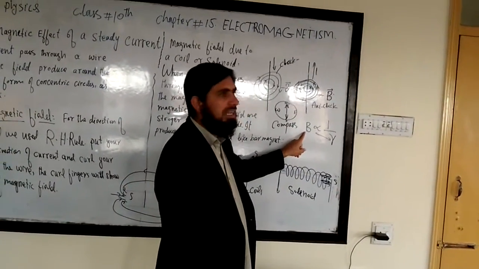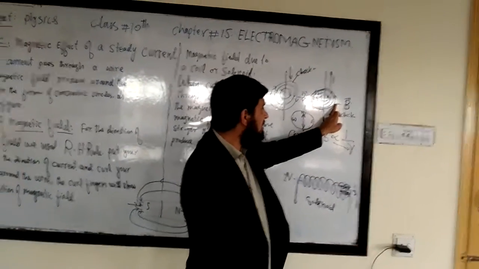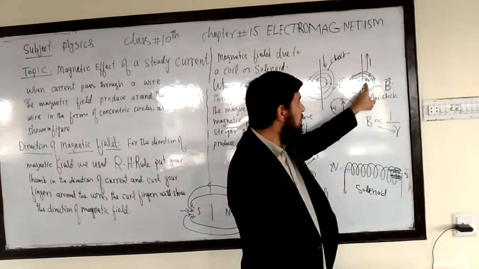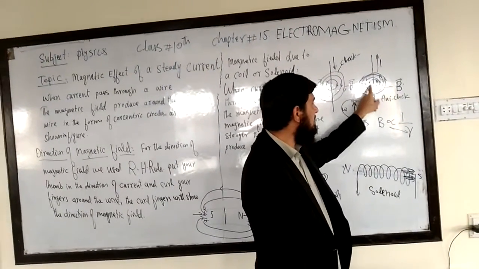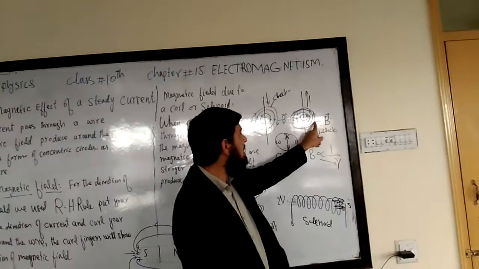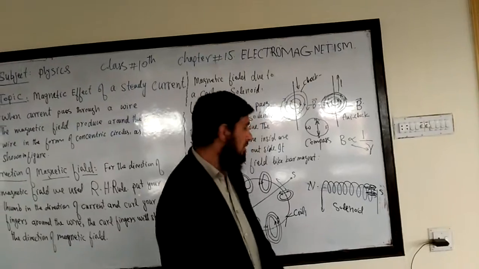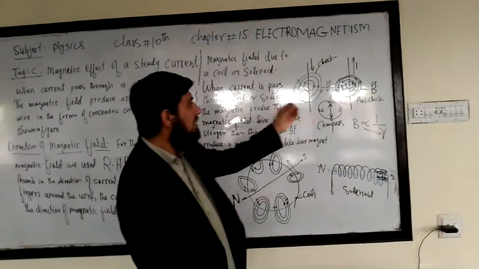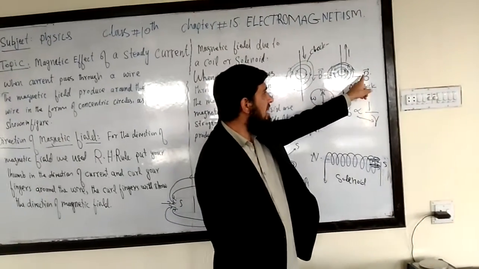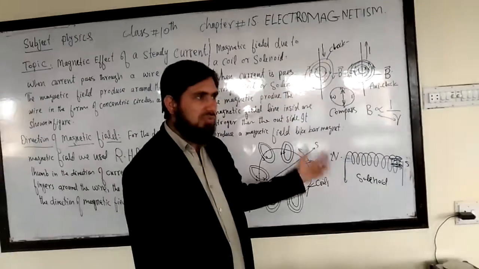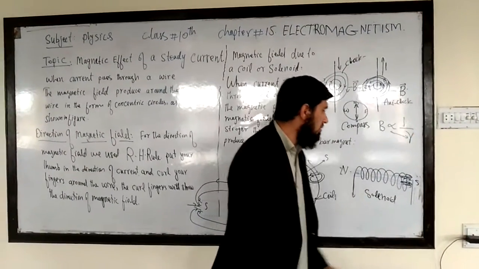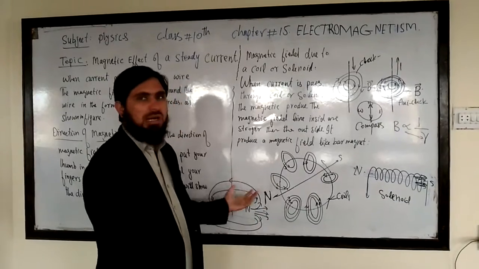Here the magnetic field strength is less compared to this point, because here the radius of that circle is very small and the radius of that circle here is large. You can say that the magnetic field near a wire is stronger, and away from the wire it is smaller. So B is proportional to 1 over r, not 1 over r square.